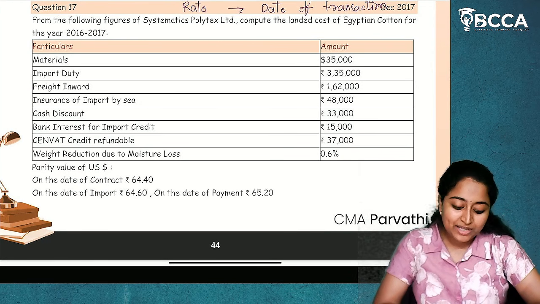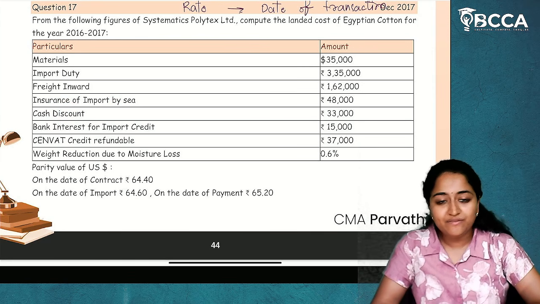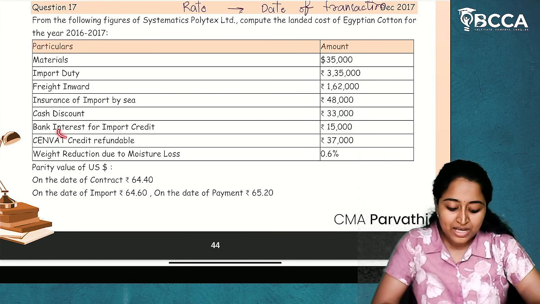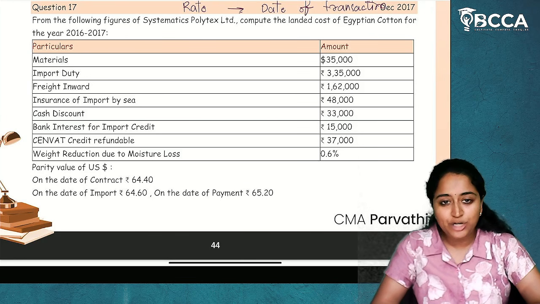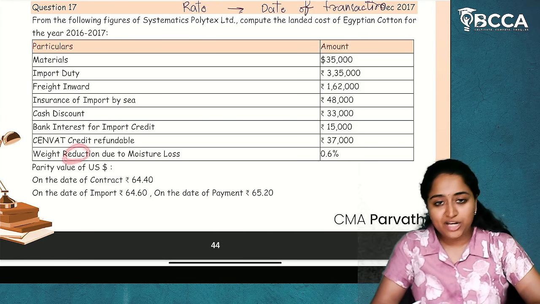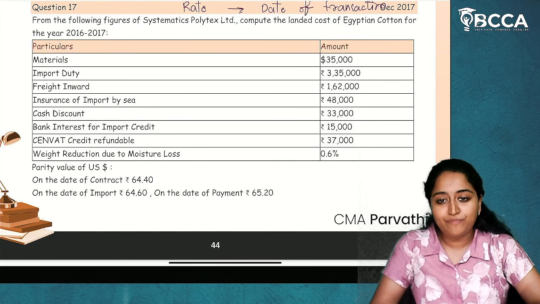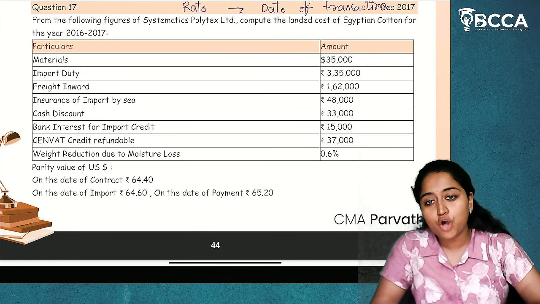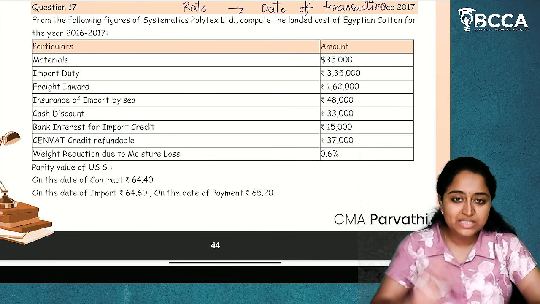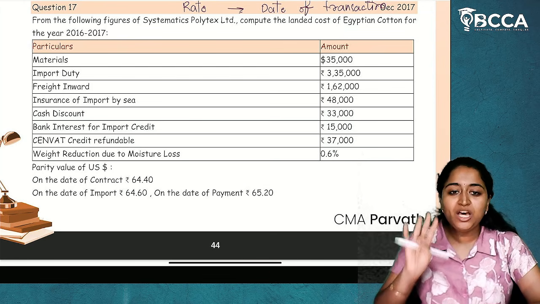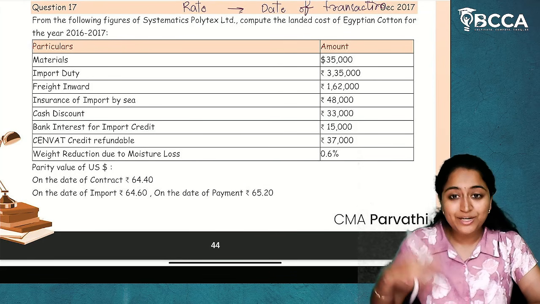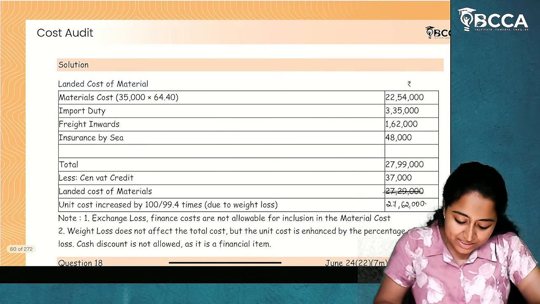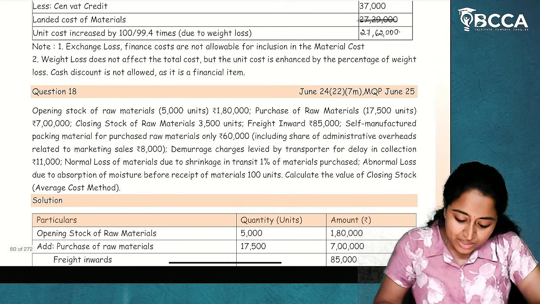The second note point, cash discount will not be considered when calculating cost of material. Bank interest is treated as a finance cost and will also not be considered. And weight reduction due to moisture loss will have an effect on the units of material but will not have an effect on the cost of material. These are the 4 note points which have to be remembered and written in the examination. I hope it is clear and I hope that you are following along with me. So this is question number 17. I hope it is clear.